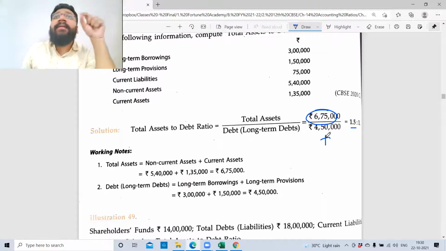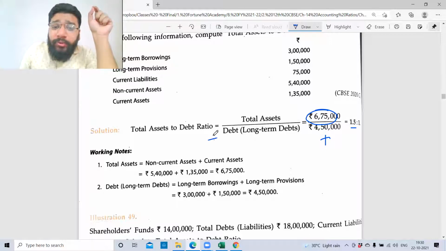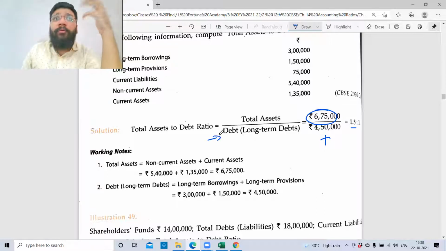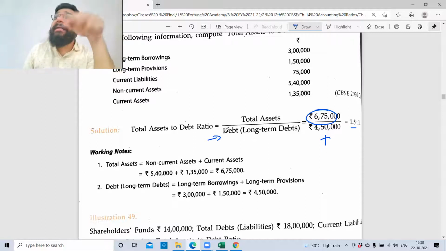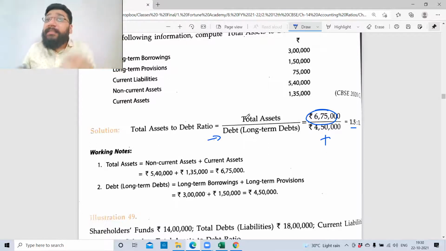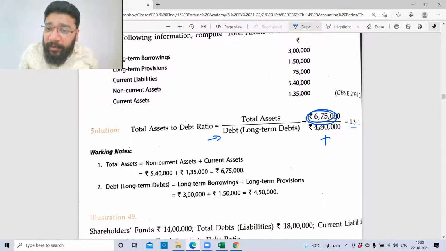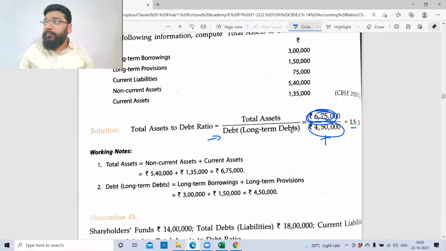Now, who is interested in this ratio? The person who has given you a long-term loan, from whom you have borrowed long-term borrowing. So the lenders are interested in this ratio to find out, just in case the company goes into winding up, how much of the asset this company can dispose of and how much of the asset is available to cover the loan. If 1 rupee is the loan that you've given, your asset is 1.5. So I'm relaxed that this much money is there. If the company goes for liquidation also, I can get my amount back. That much is the asset available with the business. Are you able to follow?